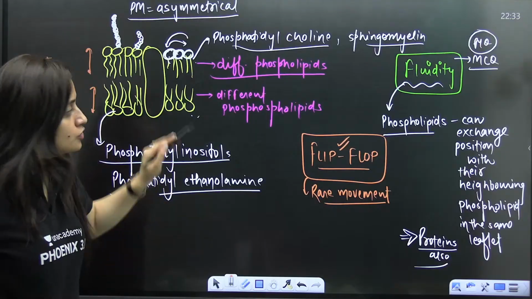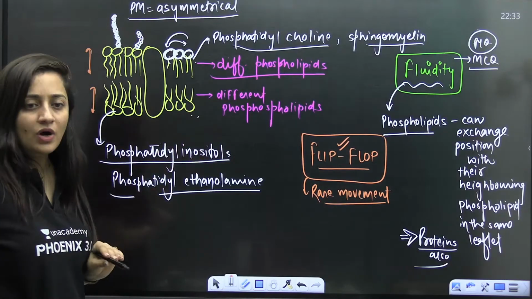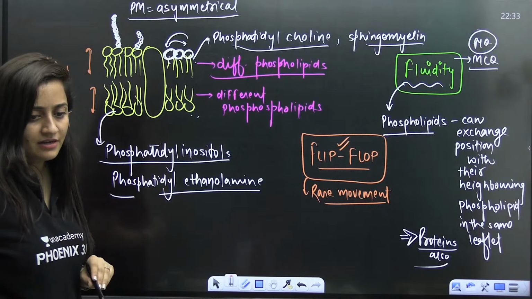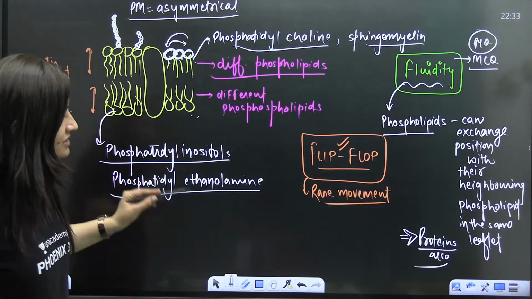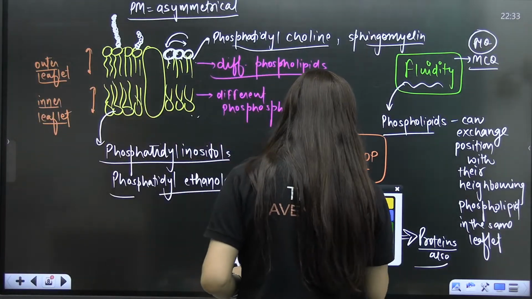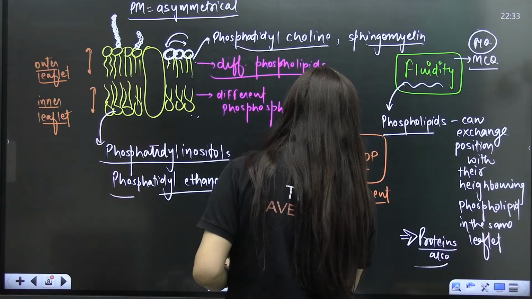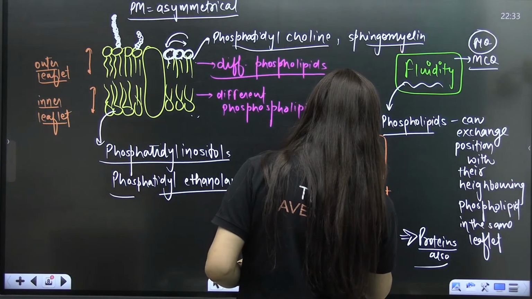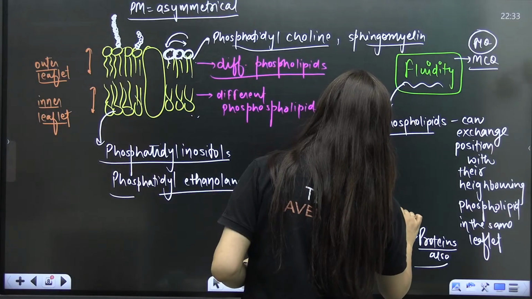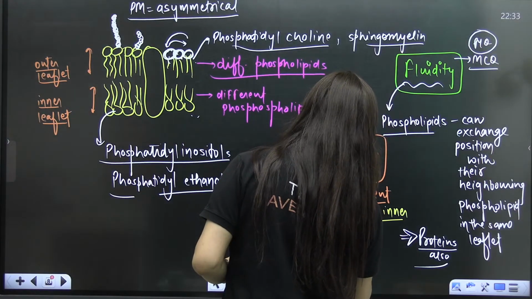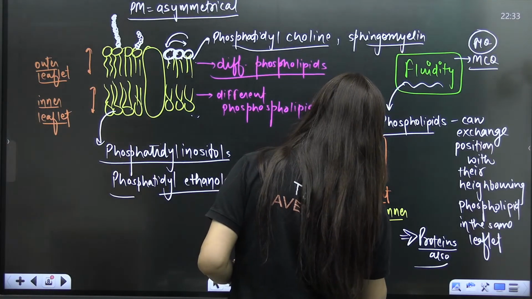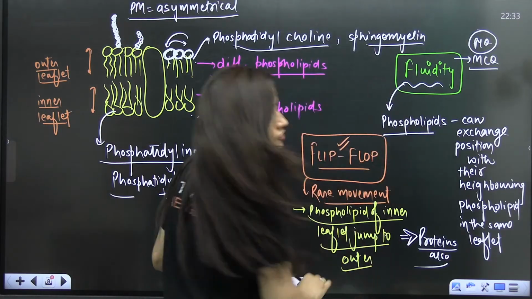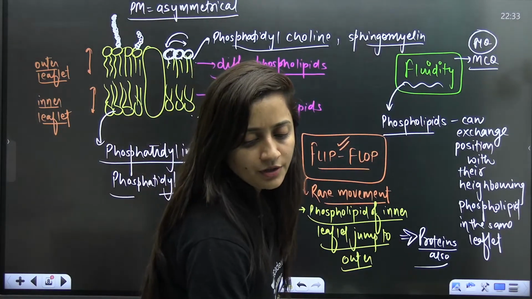Are you hearing my point? That's something you people need to understand here. So this is the rare flip-flop movement: a phospholipid of the inner leaflet jumps to the outer. Understood?